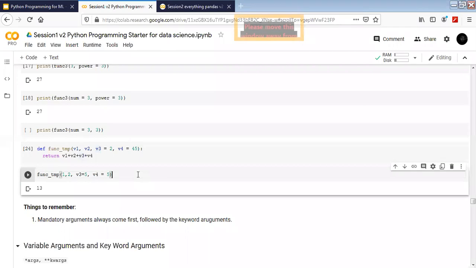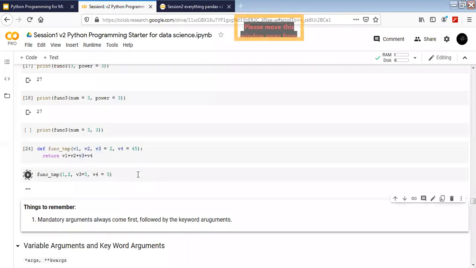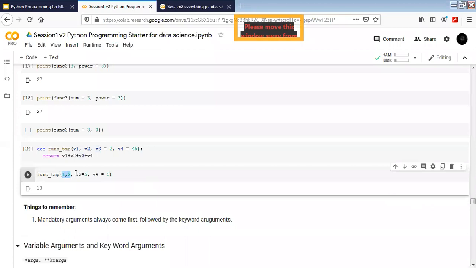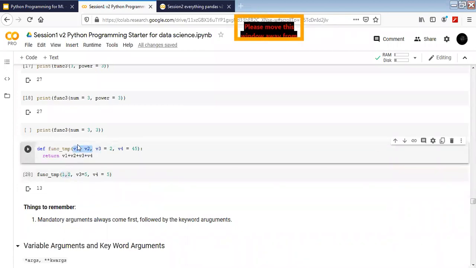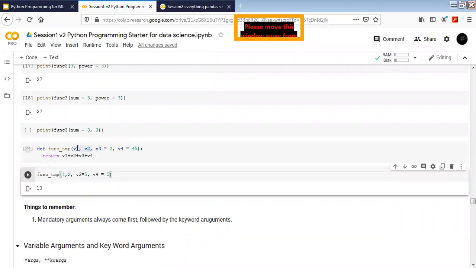Yeah. So the thing is, it's going to execute perfectly. Why? Because 1, 2 are the mandatory arguments which have been given in a perfect sequence of their own. So the first place has been given to v1, the second place has been given to v2. For v3, we have given using the keyword argument. And v4 also we have given as keyword argument. So these are perfectly following the pattern of the function's nature.